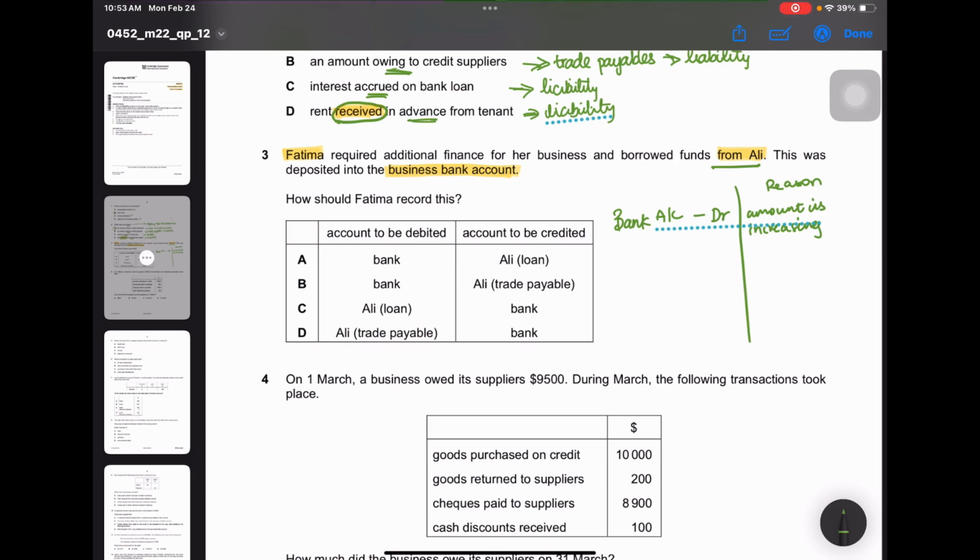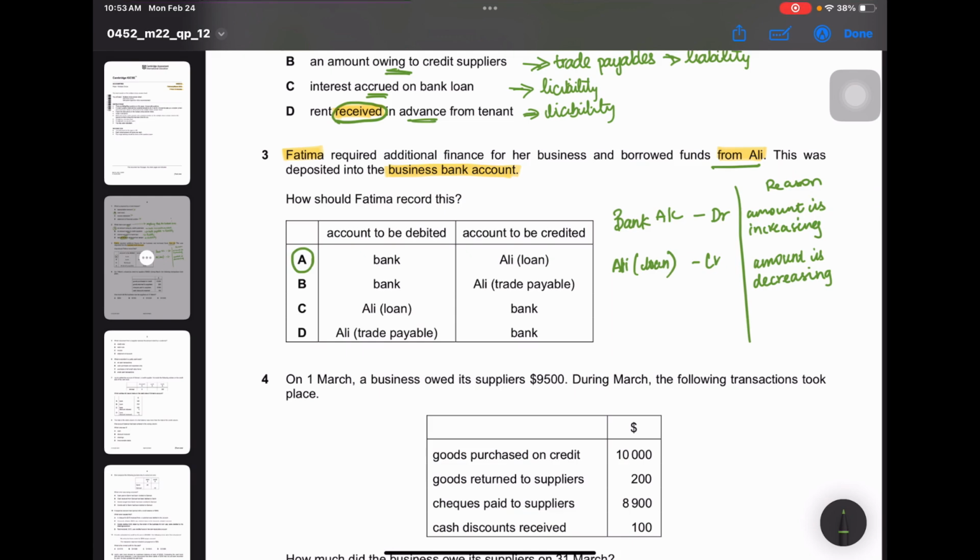It's Ali's account. So Ali. Since it's a loan, just put loan in the brackets. It's not necessary, but since the option is given, you can go for that. And this account should be credited. Why? Amount is decreasing. So it's option A.